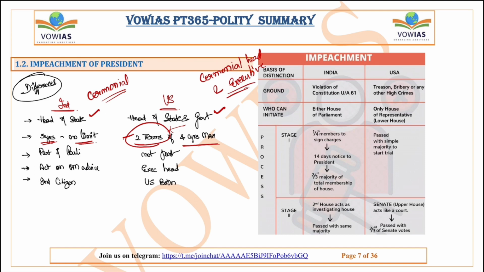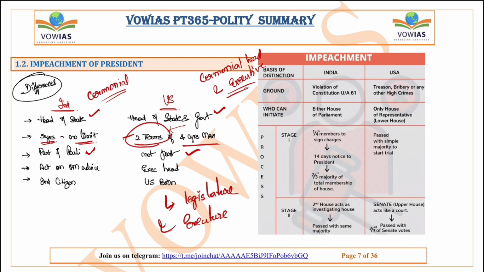Next one, the president of India is part of the parliament. But in the United States, the president is not part of the parliament. Here in the United States, you have a watertight separation between the legislature and the executive. But in India, the legislature and executive both are actually combined. The executive is responsible to the legislature. The executive is answerable to the legislature. But this is different in the United States.